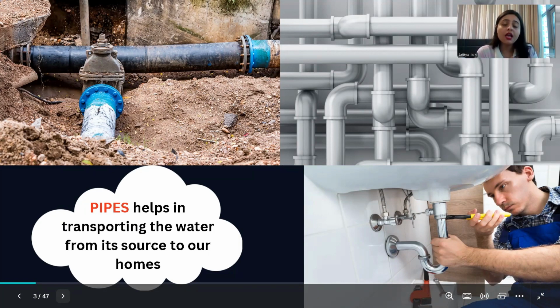What is transportation? Transportation means a medium through which any substance reaches from one place to another. Like we know about transportation of vehicles: cars, buses, scooters. There are several vehicles which help in transporting our goods or ourselves from one place to another place. So in this way, the water is transported through the pipes, which help in transporting the water from its source to our homes. All right.